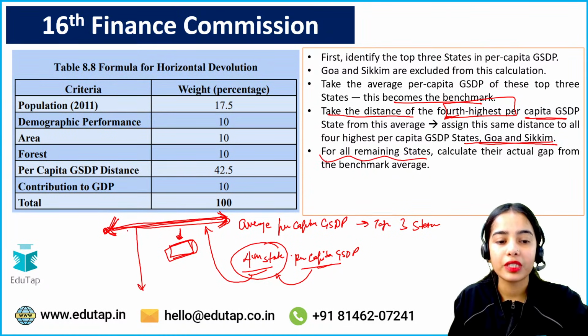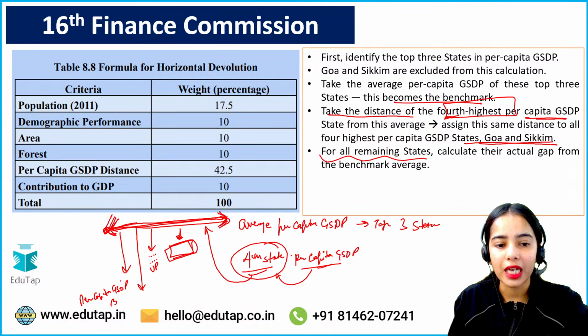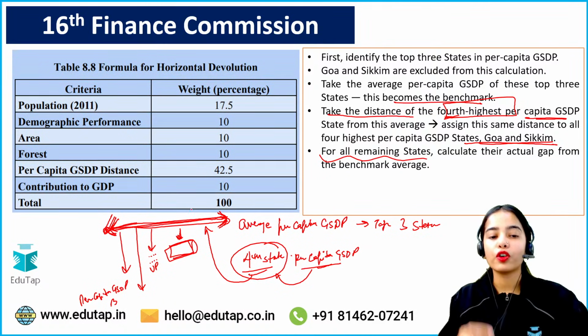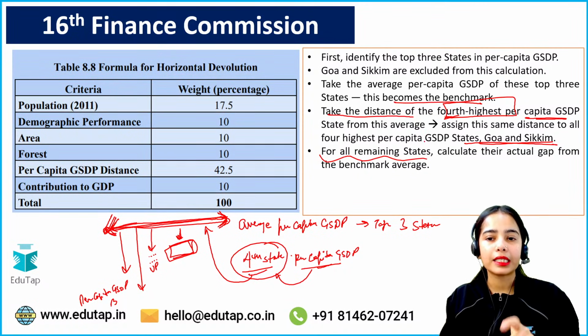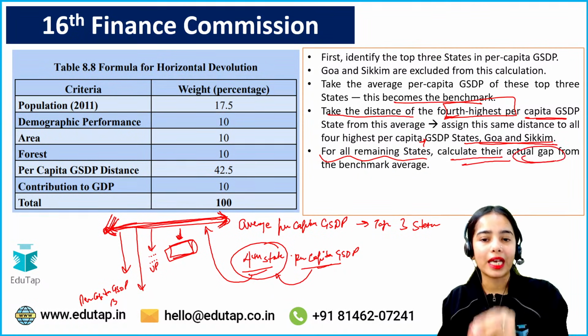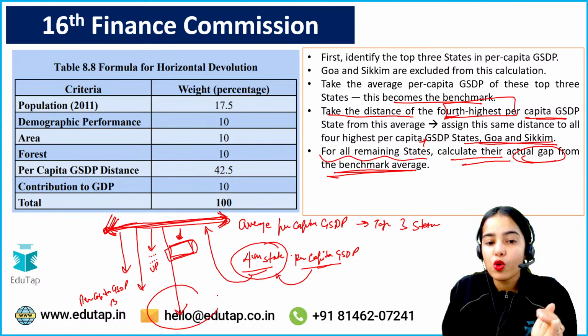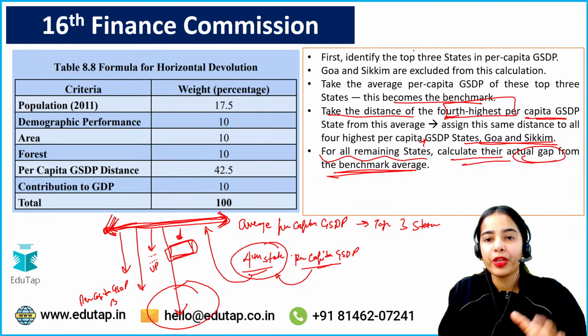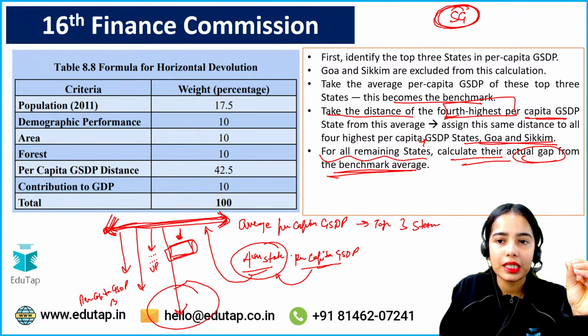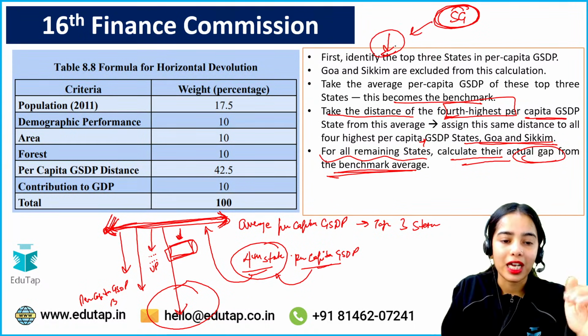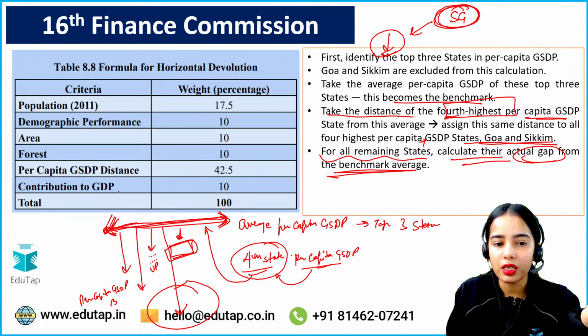So for Bihar, we will see the difference between the per capita GSDP of Bihar from this benchmark. For UP, we will see the per capita GSDP distance of UP from this benchmark. For Jharkhand, we will see the per capita GSDP distance from this benchmark. So for all remaining states, they calculate their actual gap from the benchmark average. Now the lower you are, the more devolution you will get. Okay, from the funds that are allocated to the state governments, the lower you are, that means the higher the difference is from the benchmark, the more